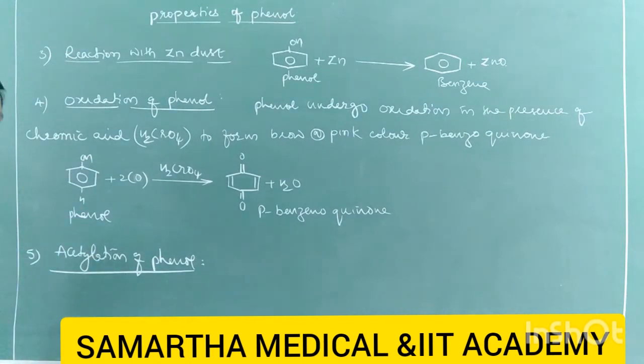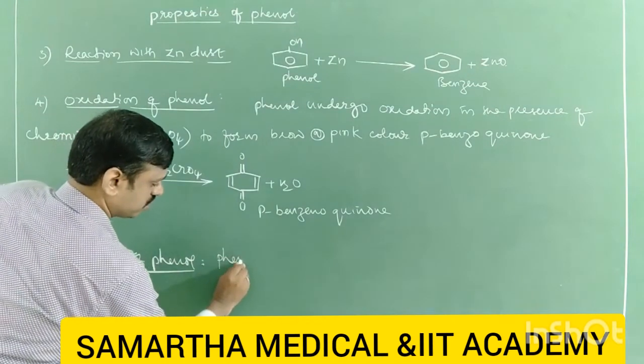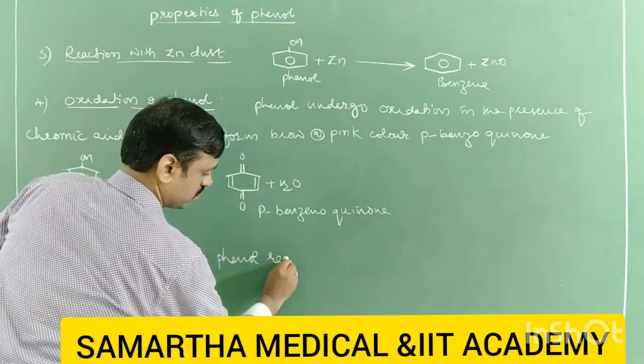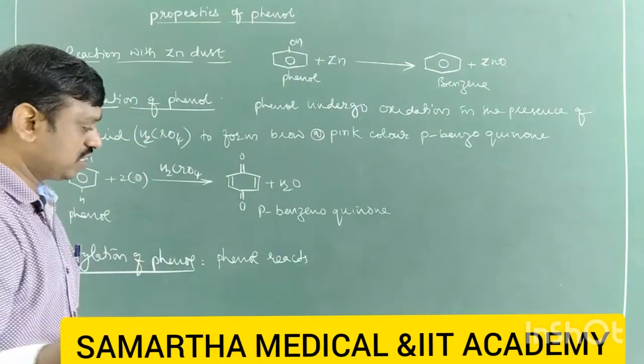Now, what is acetylation of phenol? Here phenol reacts with acid chloride or acid anhydride in the presence of pyridine. It forms the corresponding ester.